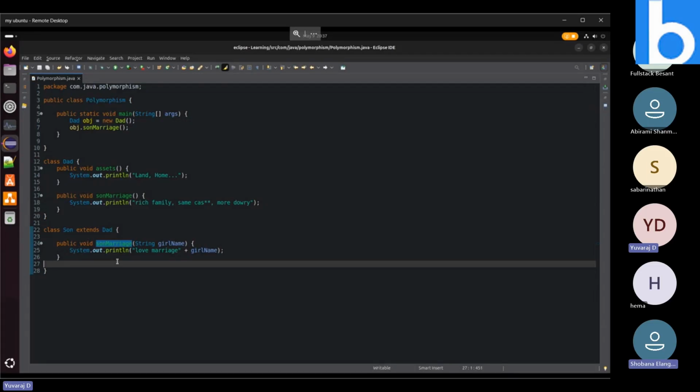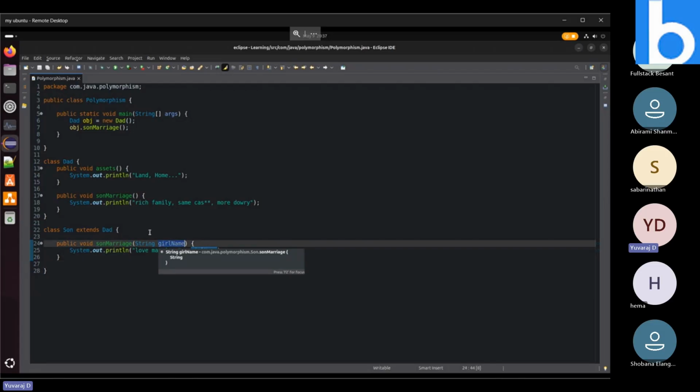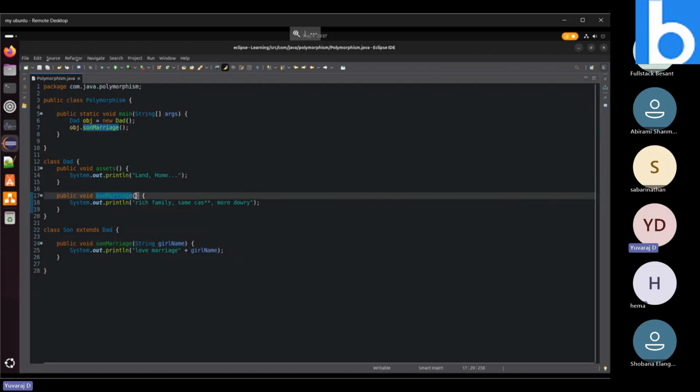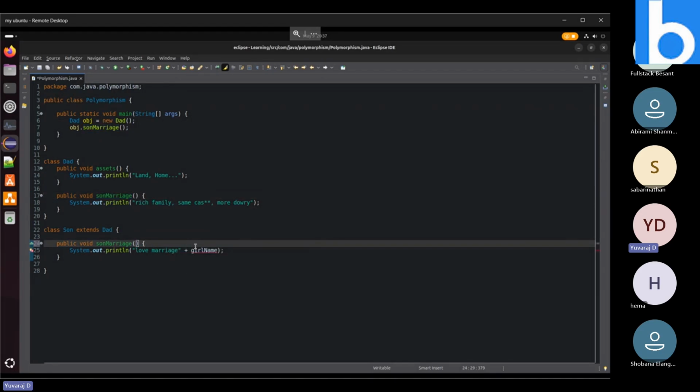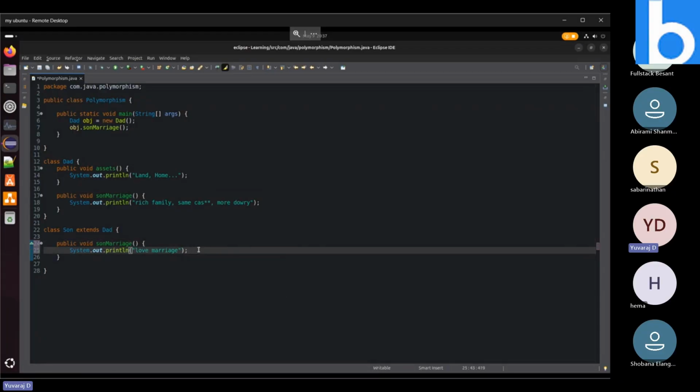As we have seen in method overloading, the method name will be the same but the arguments different, and each such method is considered a different method. The same concept applies here. This is method overloading only, because here sonMarriage takes one argument and there sonMarriage has no argument. It is not method overriding. Overriding means both are in the same format and the child overrides the parent's version. Only the body of the content we can modify, correct? Yes.